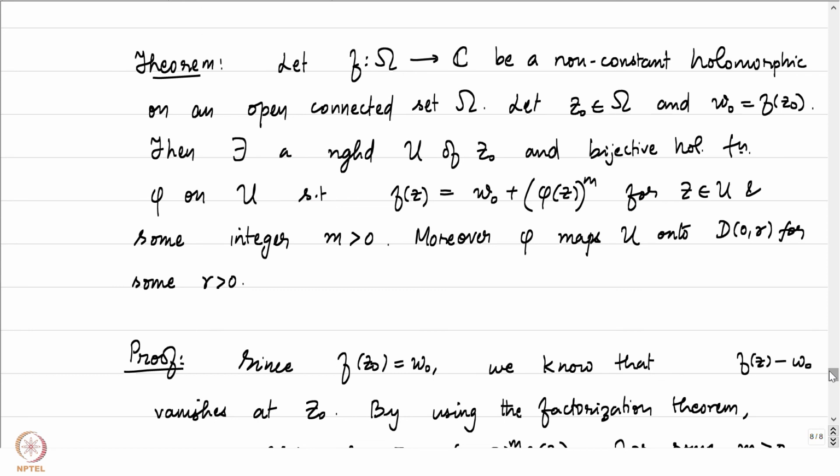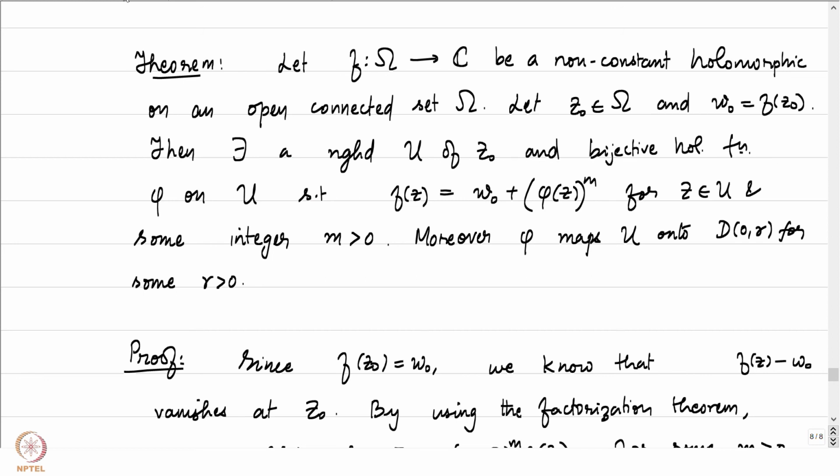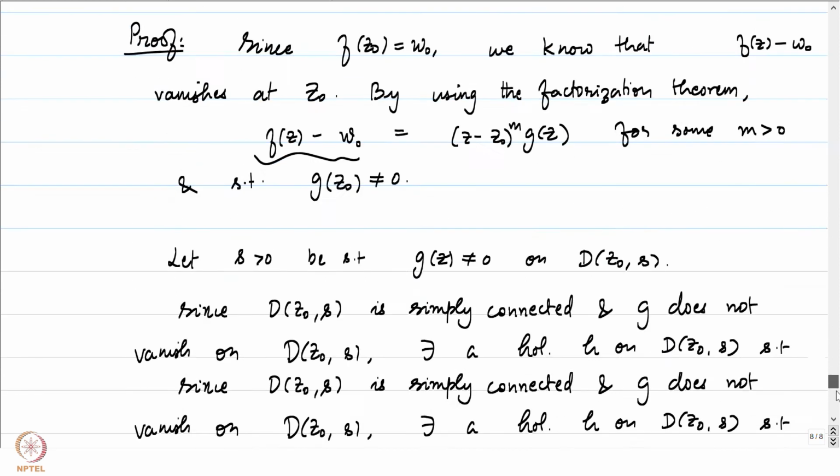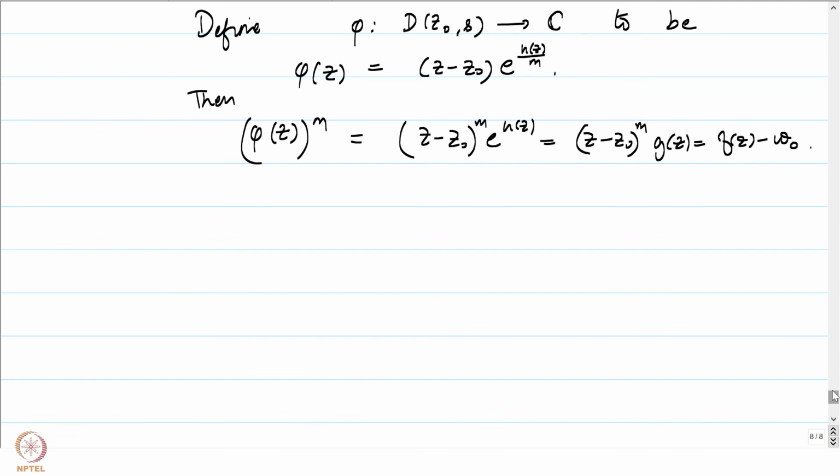You notice here, of course, we have some more work to do. There exists a bijective holomorphic function phi on U such that this happens. So we have already established that phi is indeed satisfying this condition. We will now prove that it is indeed bijective and holomorphic. Holomorphicity also follows by the very definition.